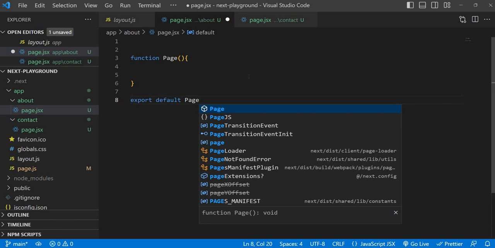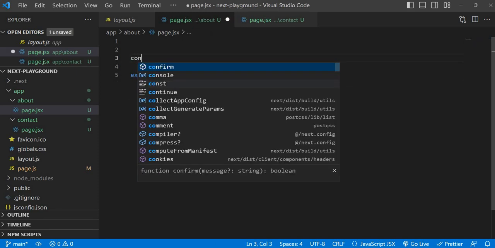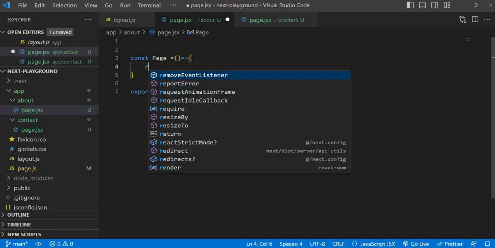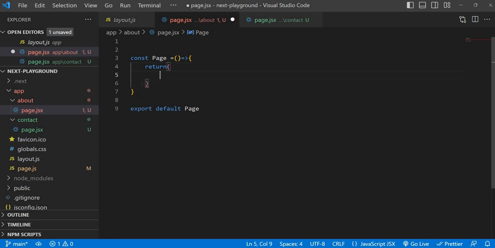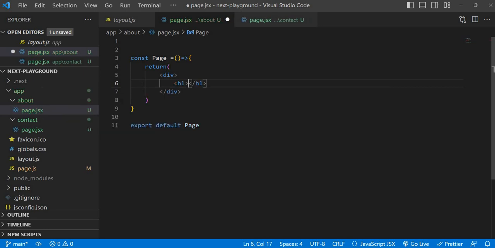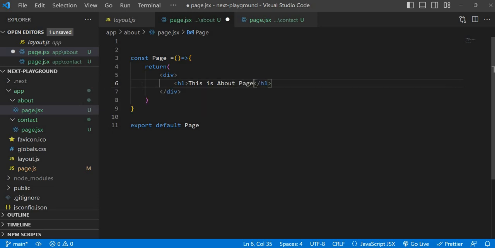Just go with the default export only, or you can use arrow function syntax, const Page equal to an arrow function, and return JSX. Just save and put some heading like, this is about page. Save it. Fine, our about page is ready.